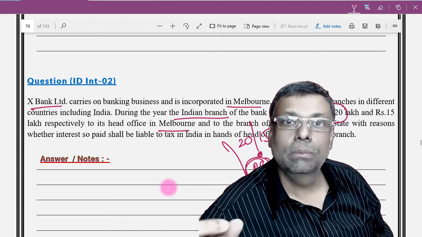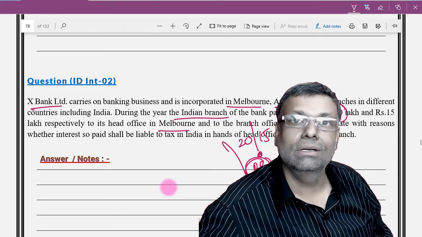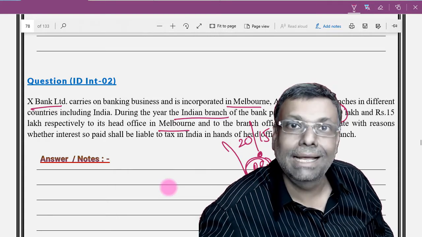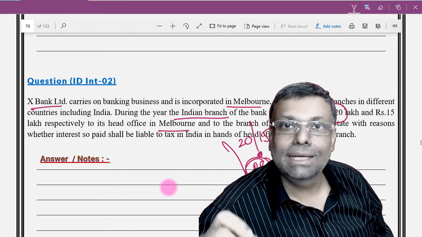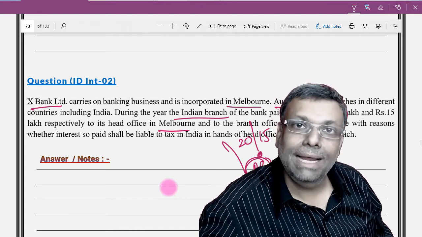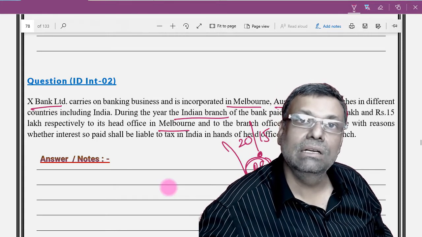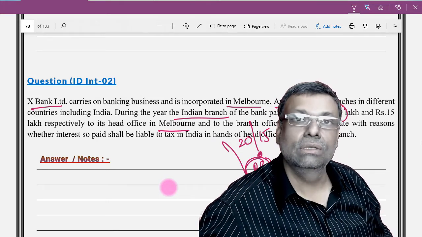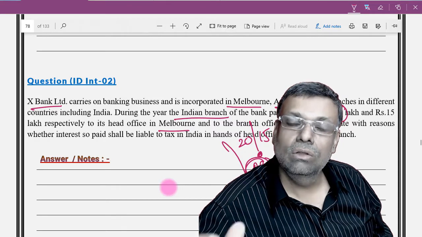I repeat, a branch is normally not a separately assessable entity. It is not a separate assessee. It is only a branch. But from the taxation point of view, this branch will be regarded as a separately assessable entity. And there are some clarifications on this particular front.